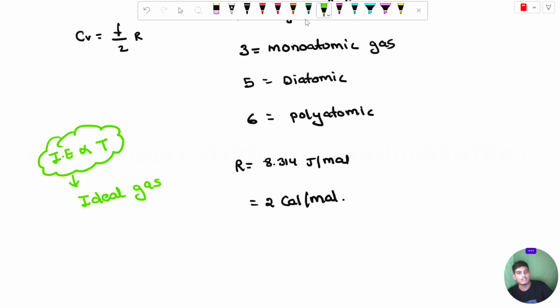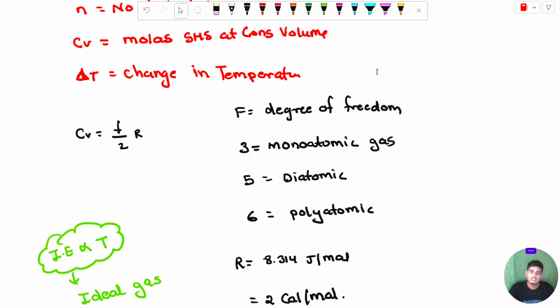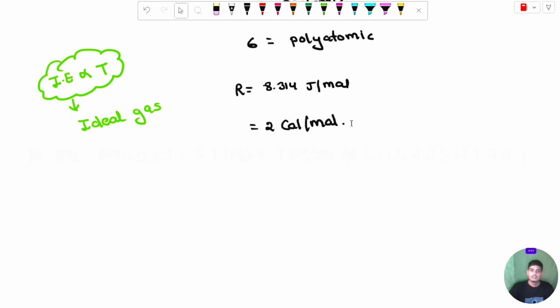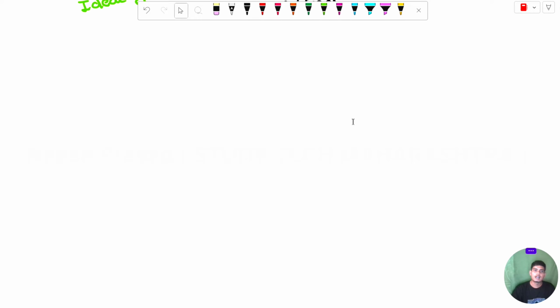So you can clearly see here, we can find the value of delta T with the help of CV. We can also find the value of delta Q, delta W. If we change the places of delta W, delta Q, you can easily find the value of any, like delta Q or delta W. Here some questions are asked on the basis of the first law of thermodynamics. The first question is